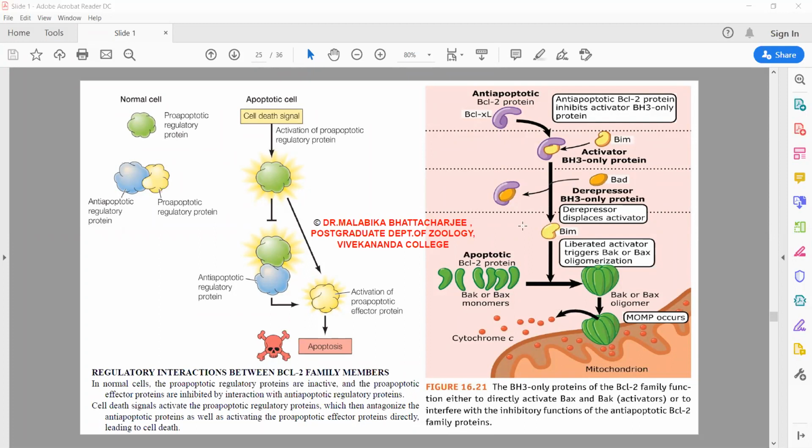So as you can see, this was another example. So this is a BIM. As I said, BIM is kept inactivated, or BAD is kept inactivated. By any kind of death signal, BIM is activated. BIM will move on to sequester BCL2 from BAX. BAX is free. BAX then forms monomers on the mitochondrial membrane. So this is how